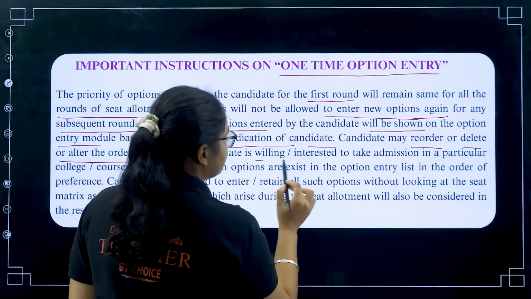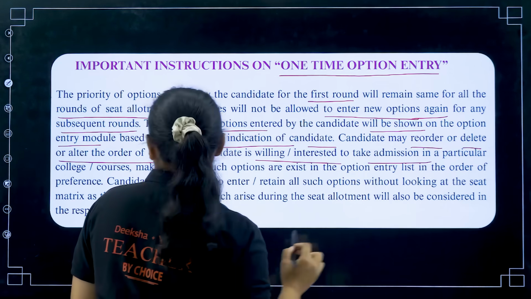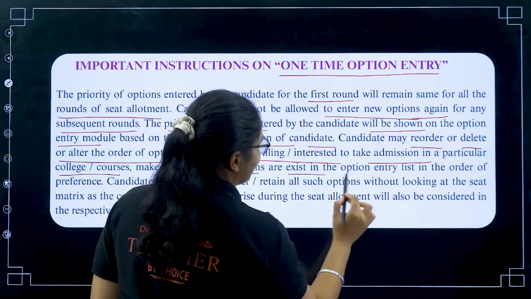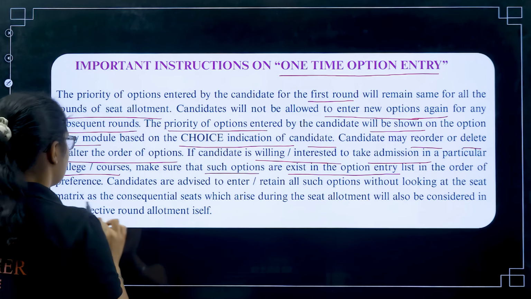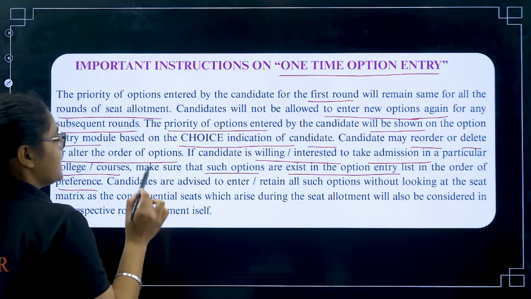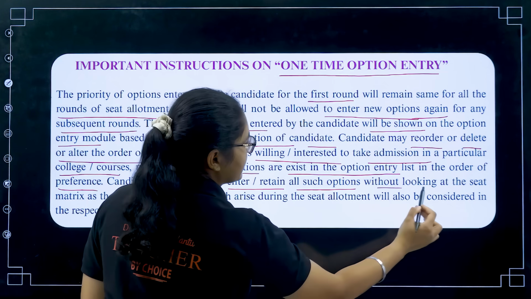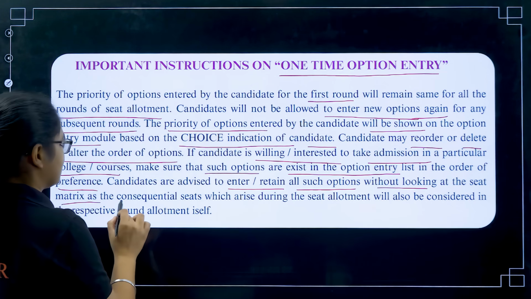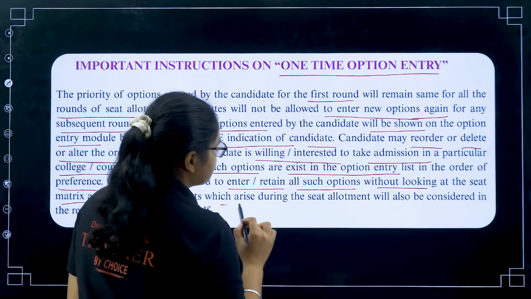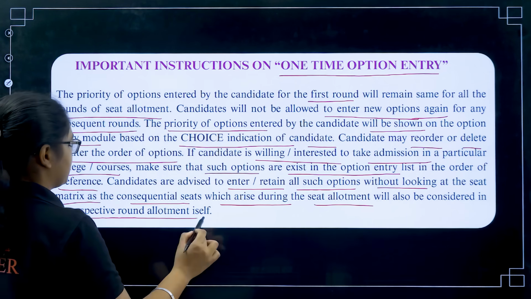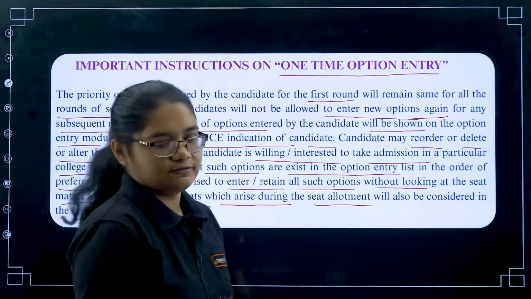If the candidate is willing or interested to take admission in a particular college or course, make sure that such options are existing in the option entry list in order of preference. Candidates are advised to enter or retain all such options without looking at the seat matrix, as the consequential seats which arise during the seat allotment will also be considered in the respective round allotment itself.